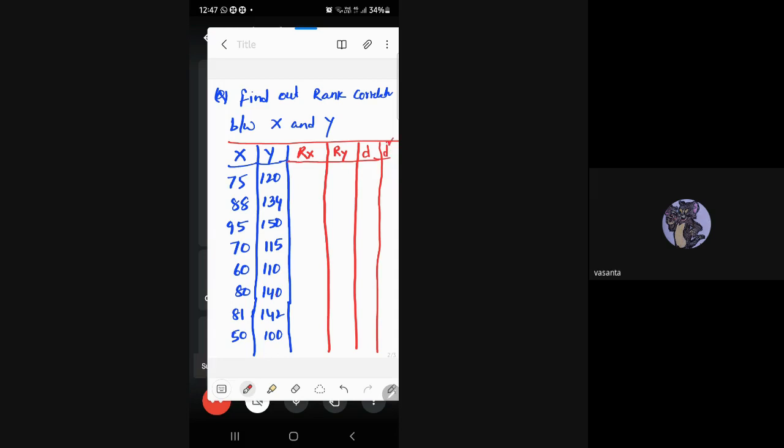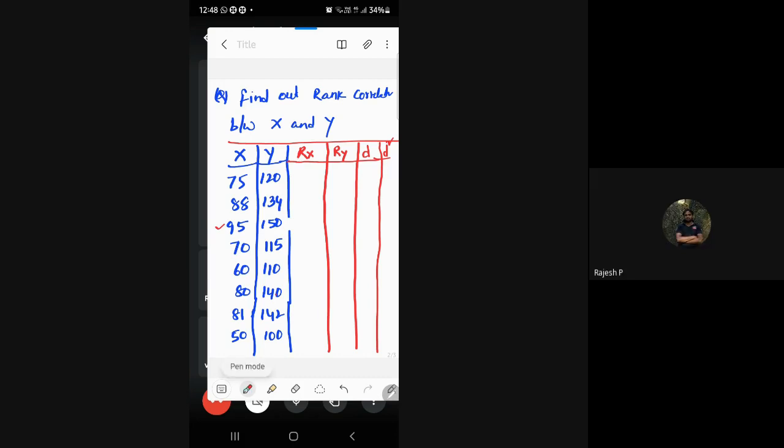Now listen carefully. As we know, ranks will be given according to a procedure: highest will be given first rank, next highest will be given second rank, and so on. Now if you see variable X, what is the highest value? Highest value is 95. So 95 will be given first rank. What is the next highest? Sir, rank will be 88. The least, right, sir?